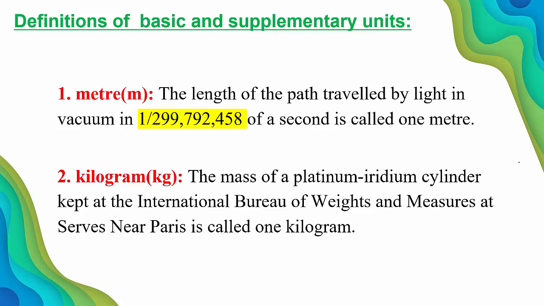The total length travelled by the light we are going to consider in. You can observe the number 299,792,458. We have to take the reciprocal of this number of a second. That gives 1 meter. So all these definitions are practically proven.